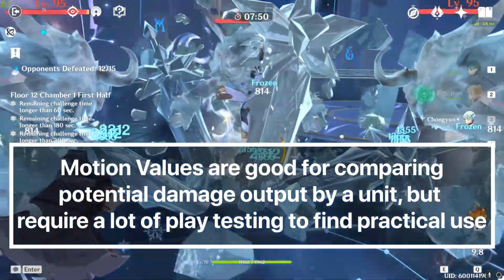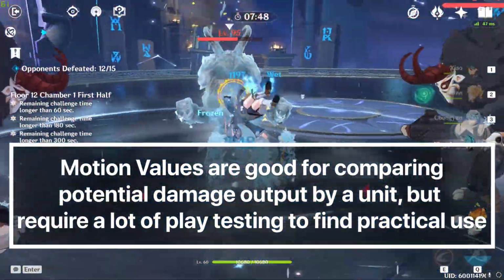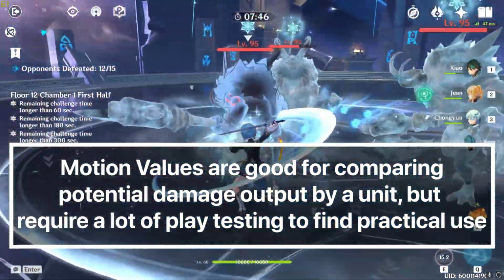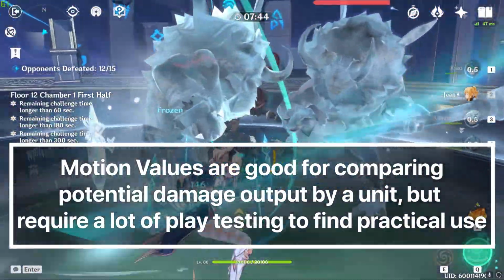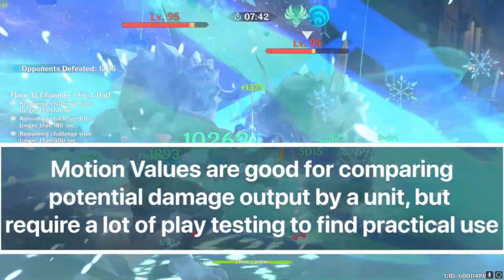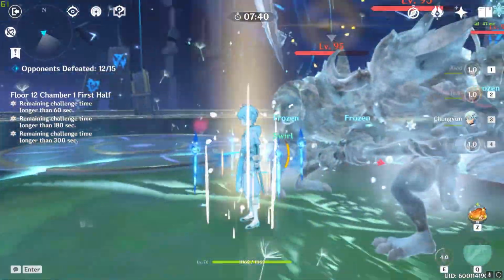In the end, motion values are just indicative of the potential output of attacks and skills, and a lot of theorycrafting actually has to do with playtesting and making sure that theoretical motion values can be reasonably achieved.